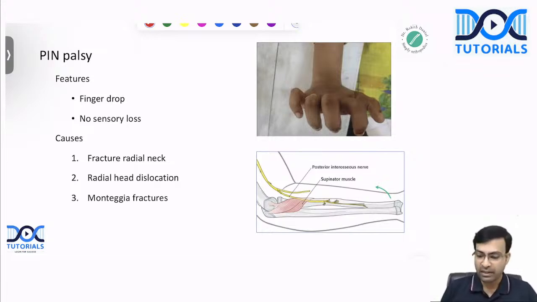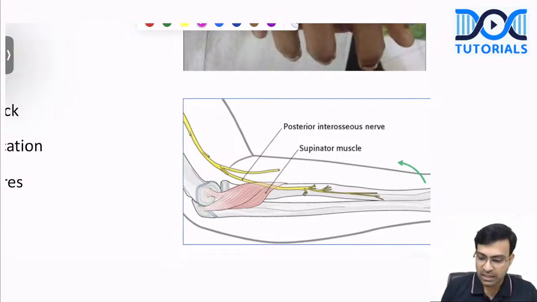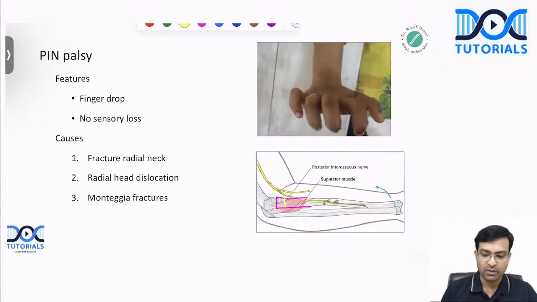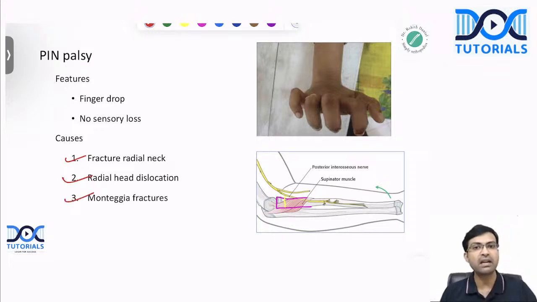Now, what are the conditions that can cause posterior interosseous nerve injury? See, the important thing to remember here is that the posterior interosseous nerve actually passes very close to the head and neck of your radius. It passes very close to the head and neck of radius. So any injury here near or around the head and neck of radius can cause posterior interosseous nerve injury. So this could be a radial neck fracture, radial head dislocation, or Monteggia fracture, where you have a proximal ulnar fracture with dislocation of the radial head. So any of these injuries can actually cause posterior interosseous nerve injury.